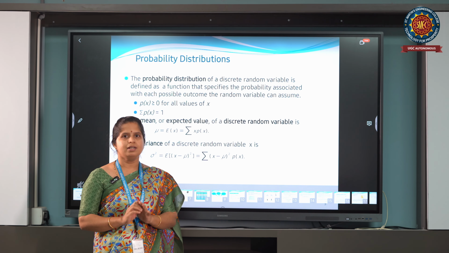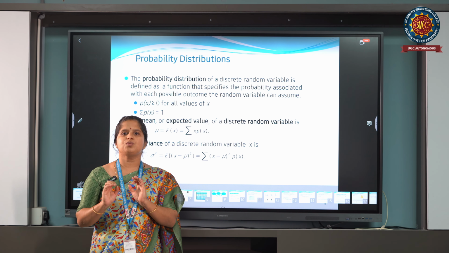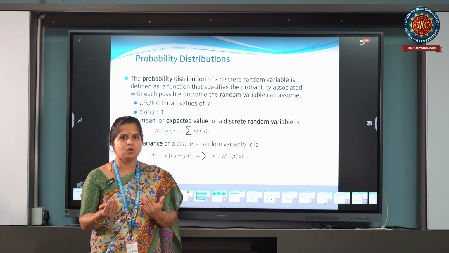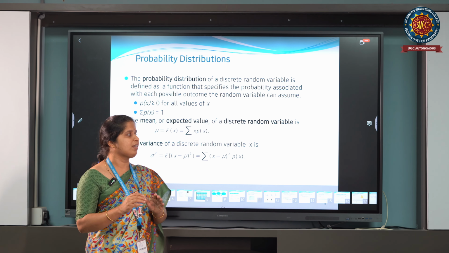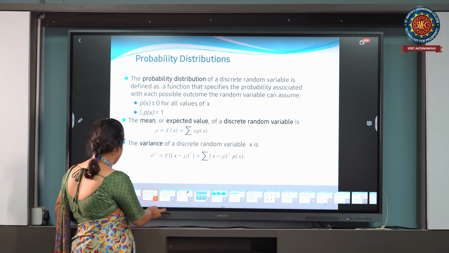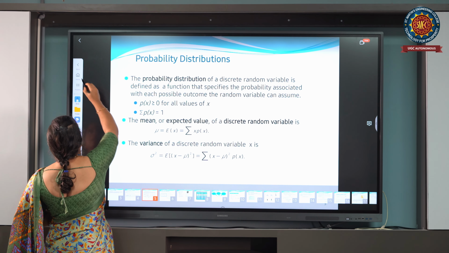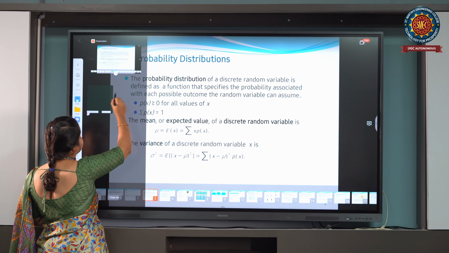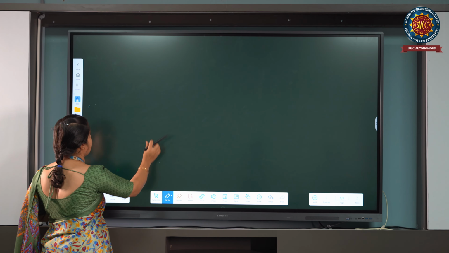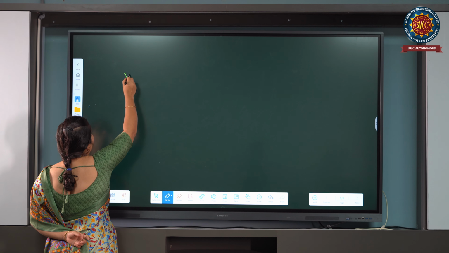That is nothing but expectation of X square minus (expectation of X) whole square. Let us see how we can derive that. Suppose now I want to calculate the variance.